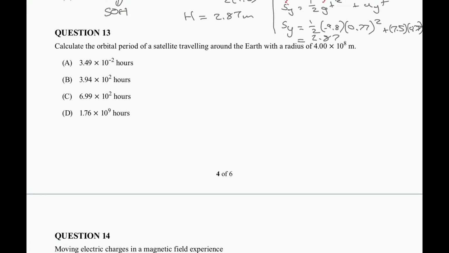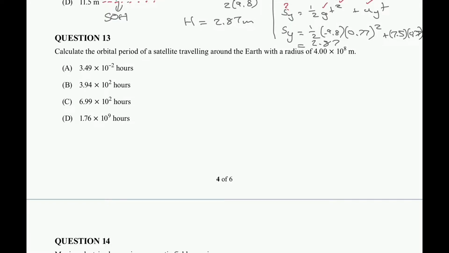All right, question 13. Calculate the orbital period of a satellite traveling around the Earth with a radius of 4.00 times 10 to the 8 meters. So I'm already thinking, again, let's go through it. What have we been given? And then can we look for a formula that we actually have? We're trying to calculate the period. We know period's denoted as T. We're given the radius, and we're told that we're going around Earth, so we know Earth has a mass as well.